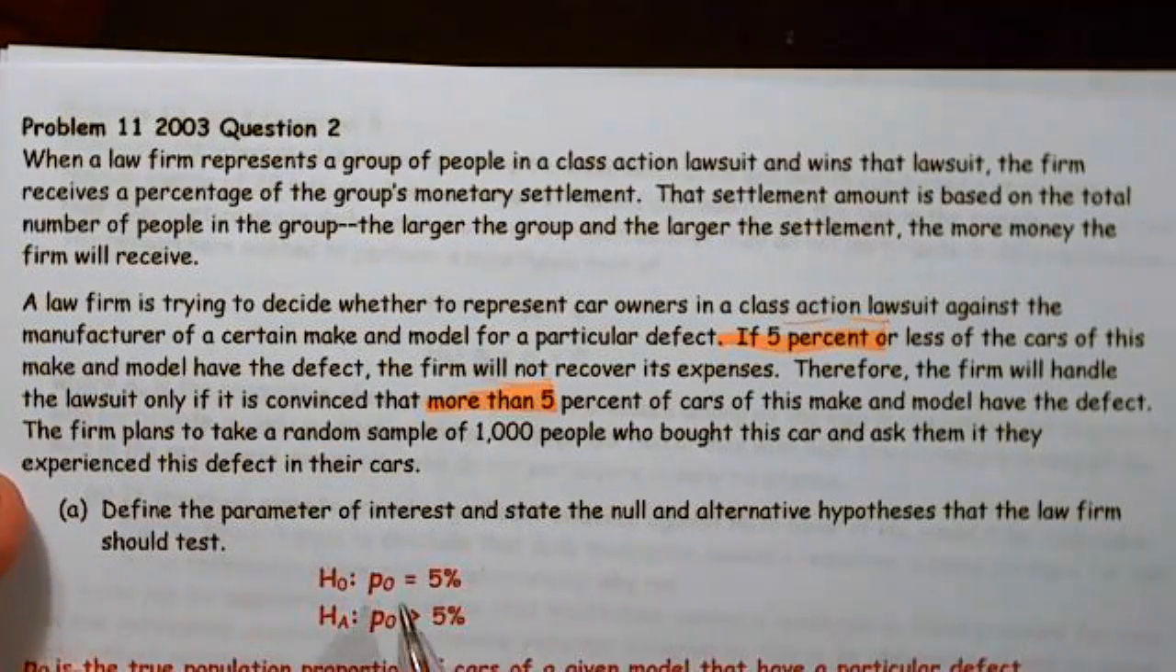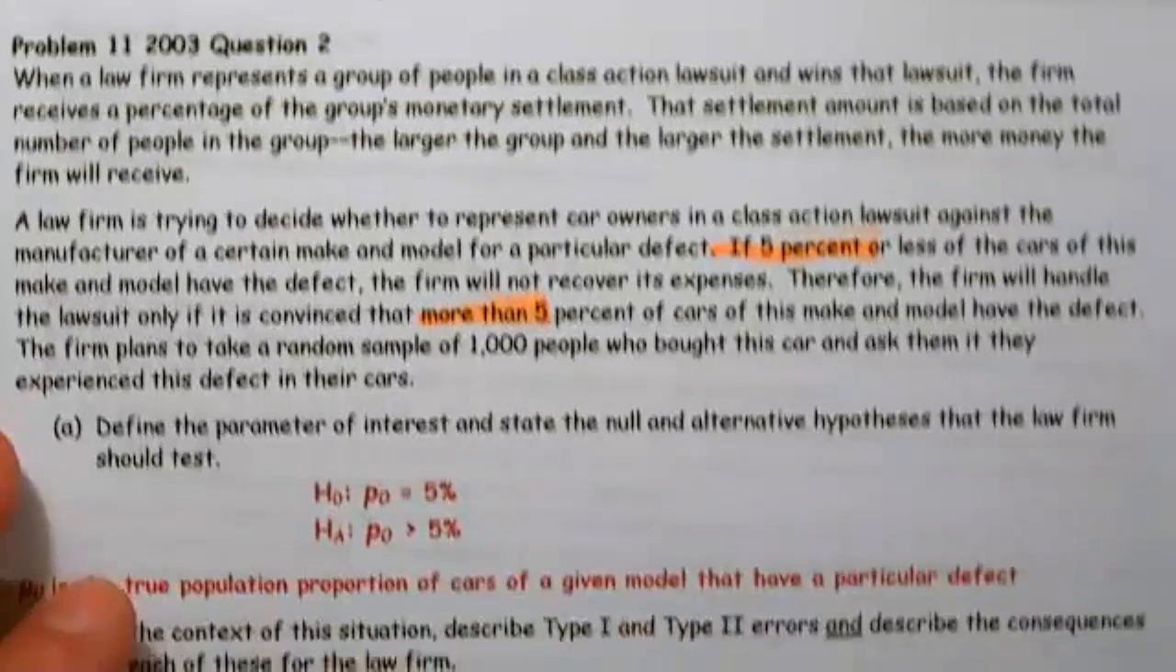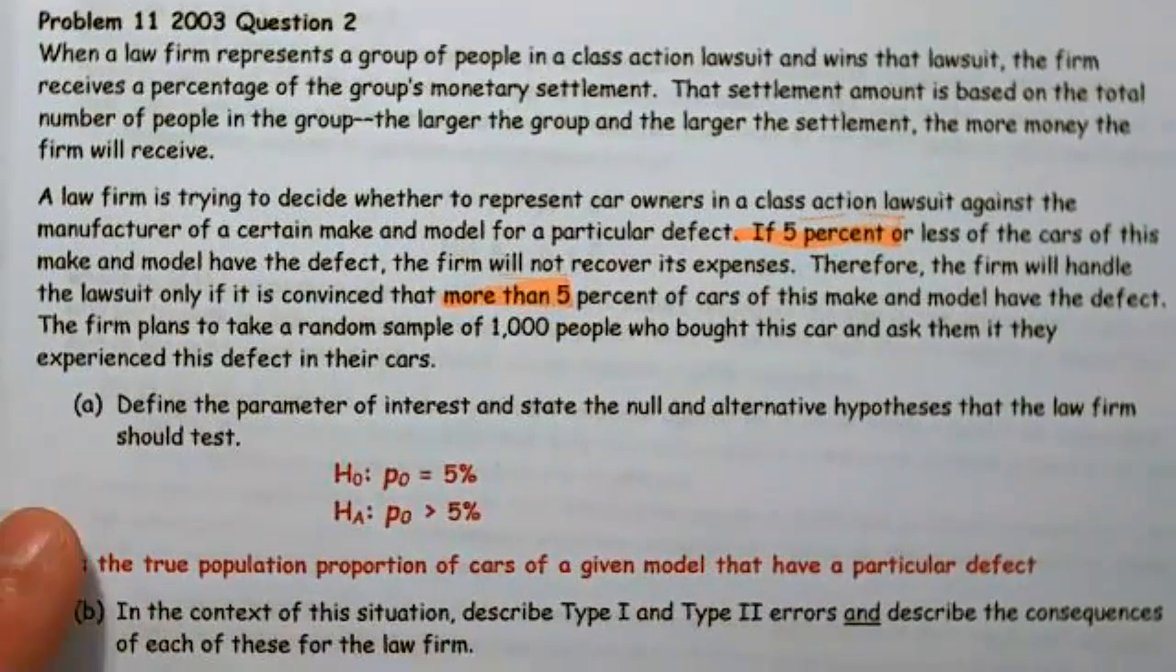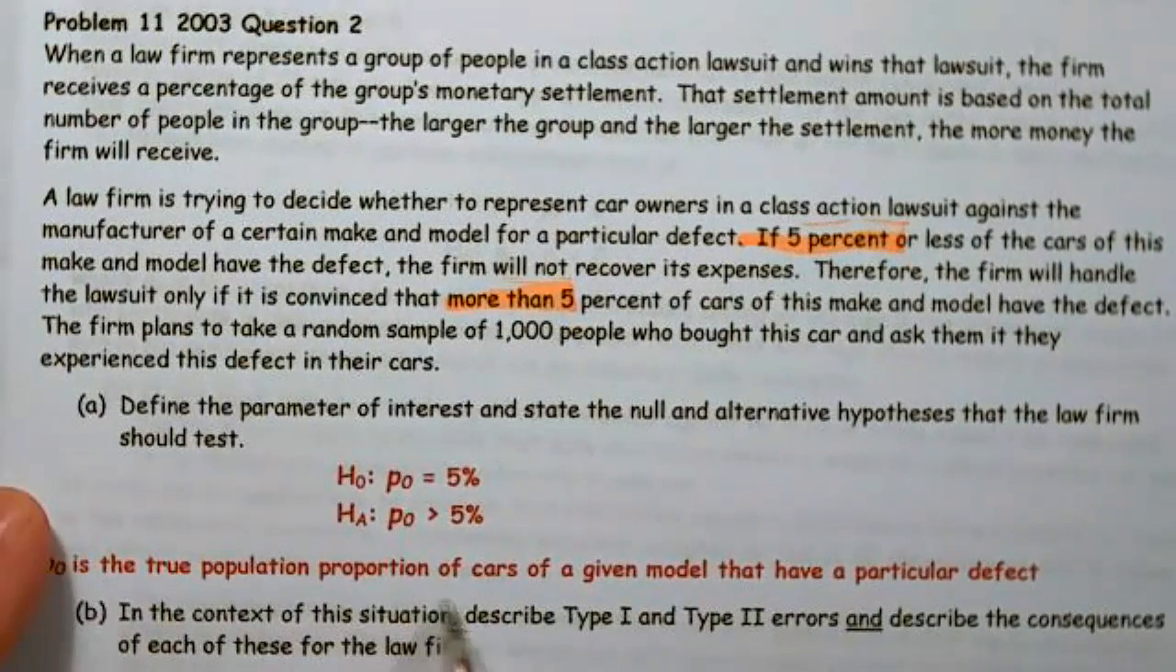So my null is that the defects equal 5%. My alternative is that it's greater than 5%. The law firm wants to know, hey, is this going to be more than 5%? So P naught is the true population proportion of cars of a given model that have a particular defect.